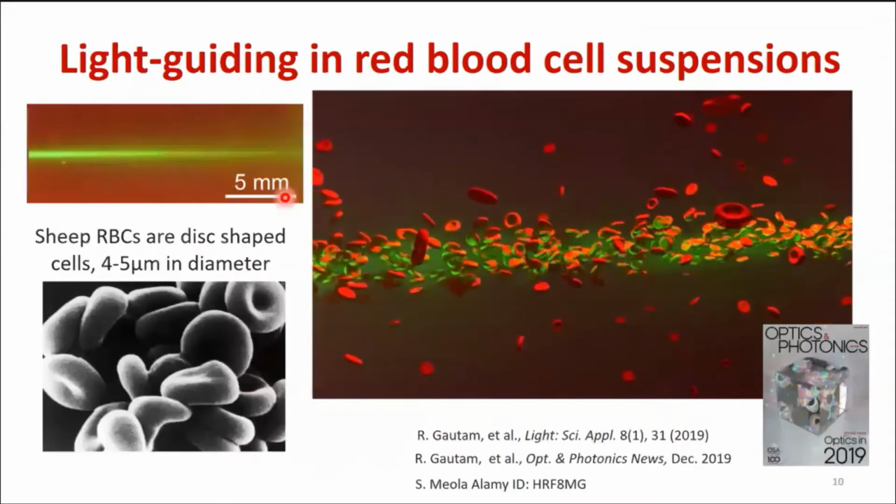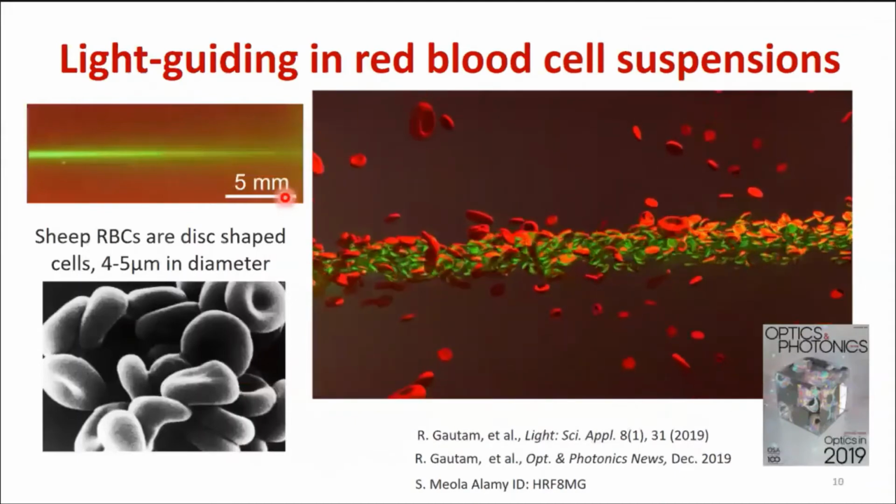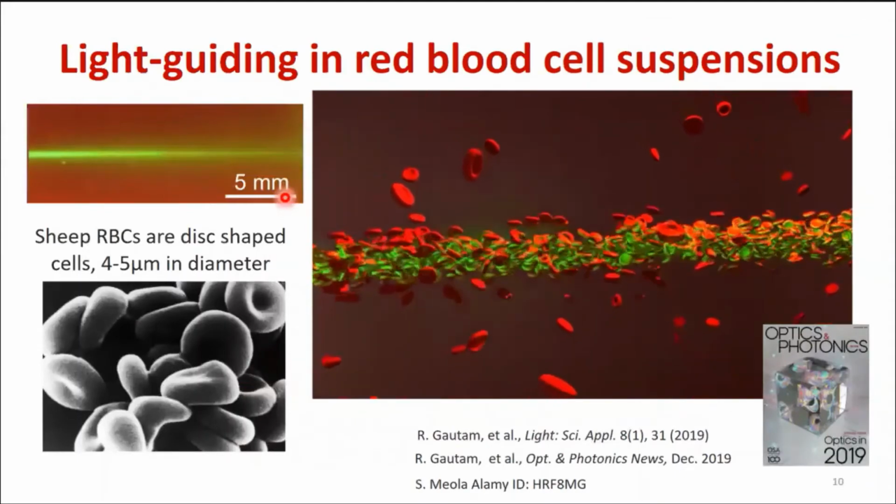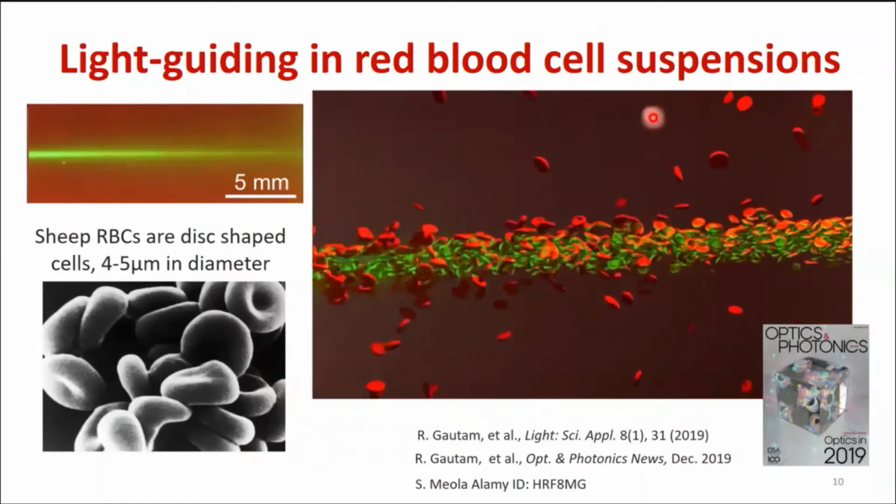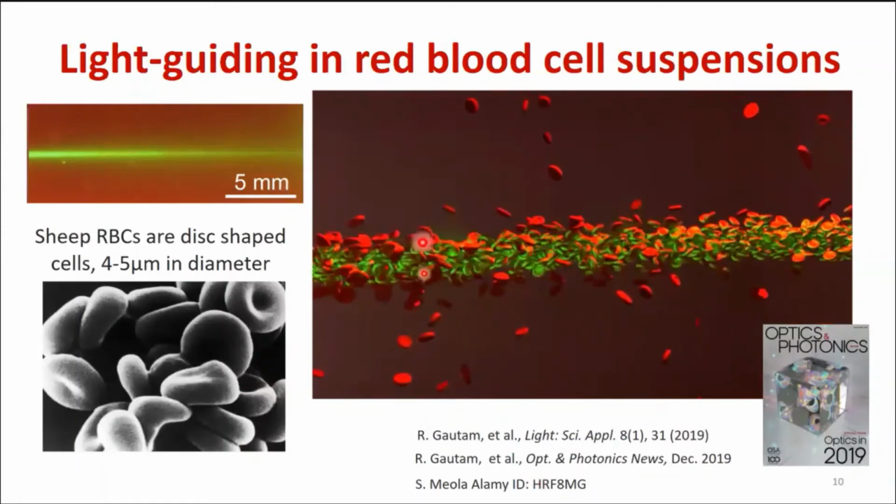We can create biological waveguides not only with the small 2-micron particles. We observe waveguides with red blood cell suspensions. This work was done with human red blood cells, and we created several centimeters long waveguides, and it was featured in Optics & Photonics in 2019. In follow-up work, we use sheep red blood cells, which are slightly smaller than human red blood cells. They are 4 to 5 micrometers in diameter, but they also have a disc shape.